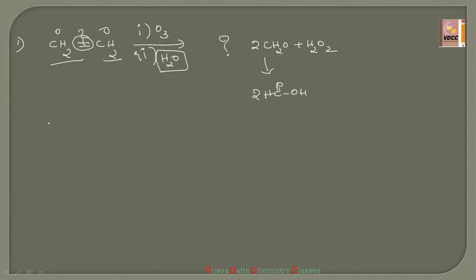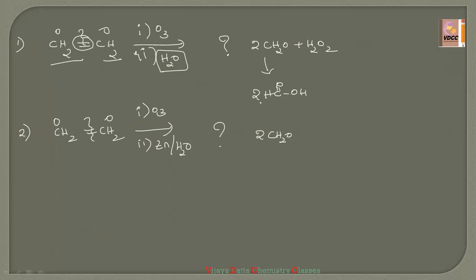Okay. Now, suppose in the question they have given CH2 double bond CH2, the first step in presence of O3 and the second one in presence of zinc or H2O. Then what is the answer they are asking? Then just simply break this double bond, add one oxygen on this side and one oxygen on this side. Then the answer is 2 moles of CH2O. That's it. No formic acid formation because we have taken the zinc in presence of H2O, right?